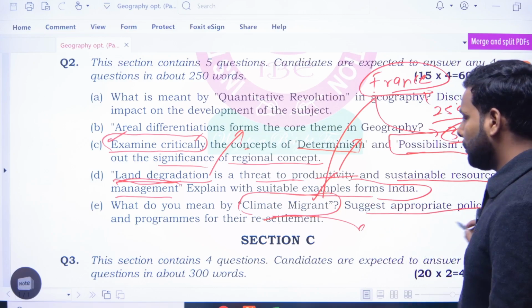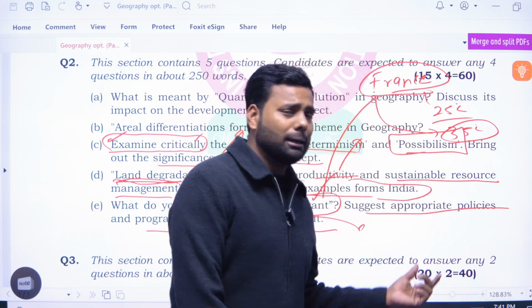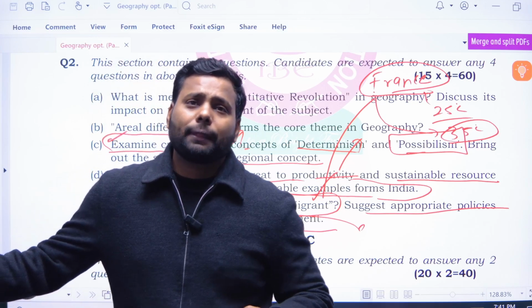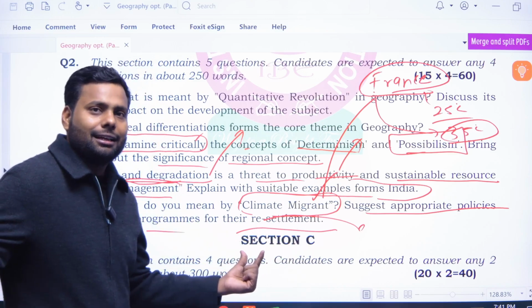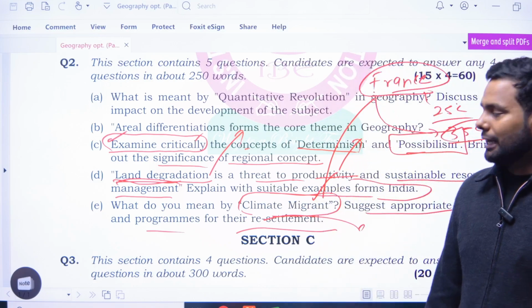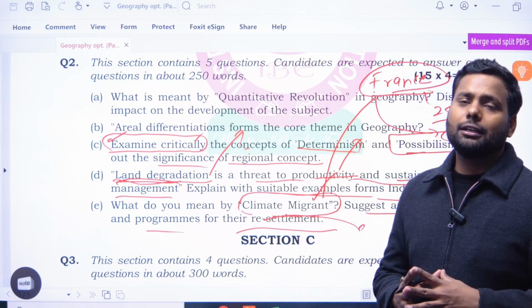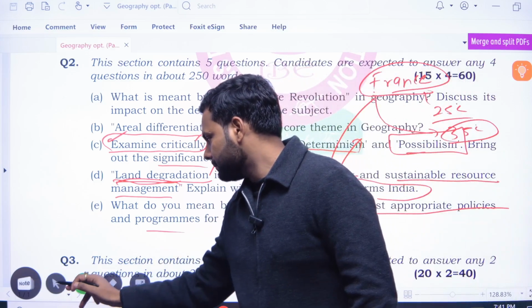Suggest appropriate policies and programs for their resettlement. What are the policies and programs? We all know that there are a lot of programs to control climate change, and all these programs apply here, like controlling carbon emission and controlling CFC gases. These are the steps which control climate change. Okay, now